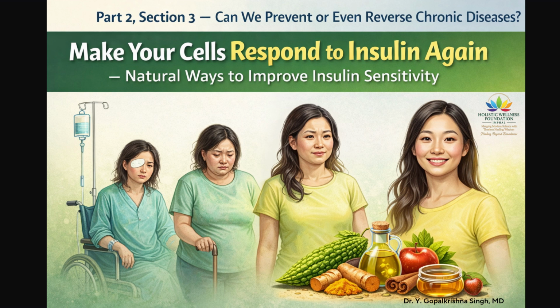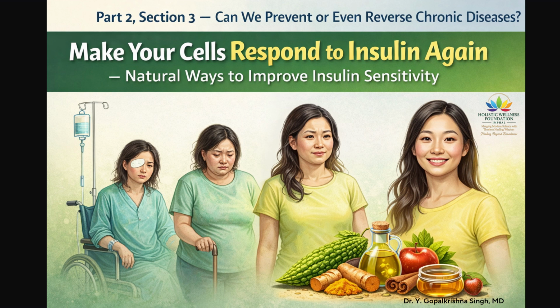The importance of sustainable habits. Sustainable habits are essential for long-term success. Extreme measures are difficult to maintain. Simple daily routines are more practical. Sustainable habits include consistent meal patterns, natural food choices, gradual improvements, regular monitoring. These habits support long-term metabolic health.